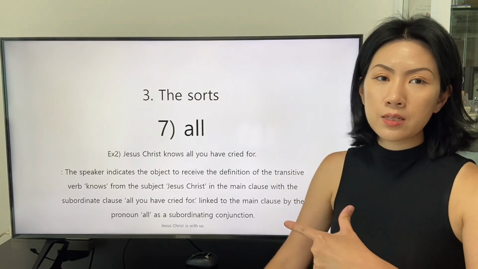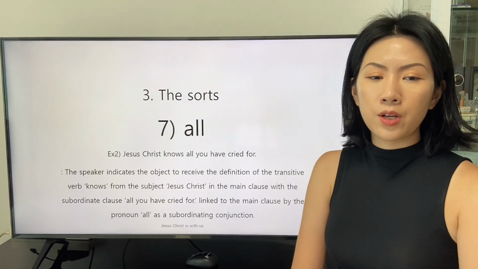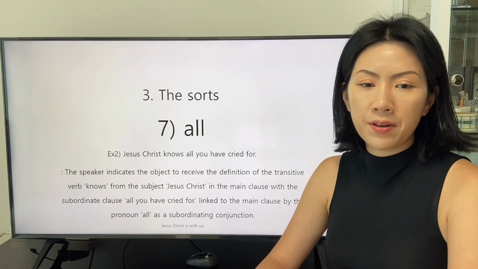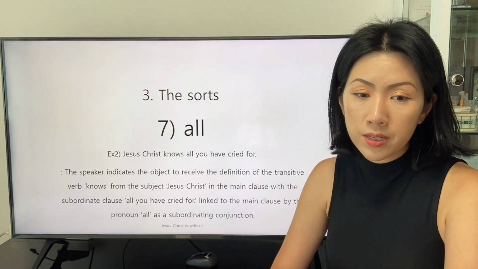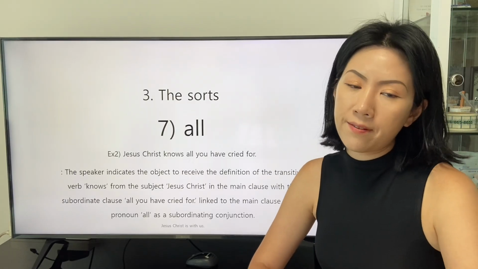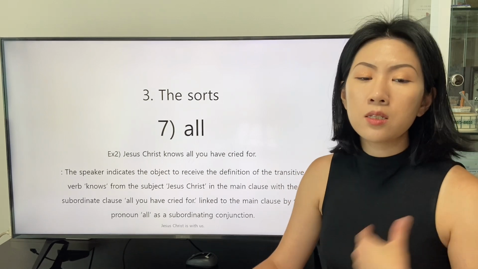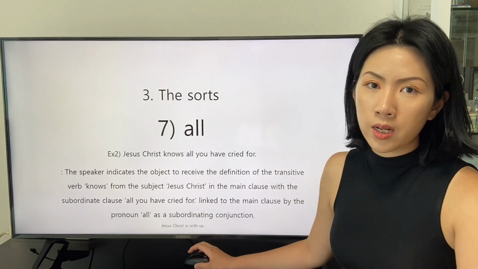Let's read the explanation together. The speaker indicates the object to receive the definition of the transitive verb knows from the subject Jesus Christ in the main clause, with the subordinate clause you have cried for, linked to the main clause by the pronoun all as a subordinating conjunction.